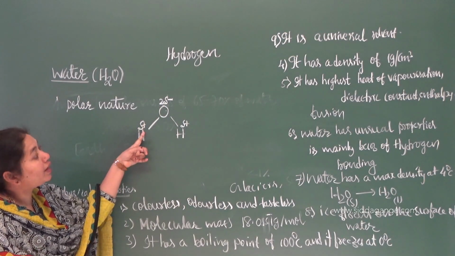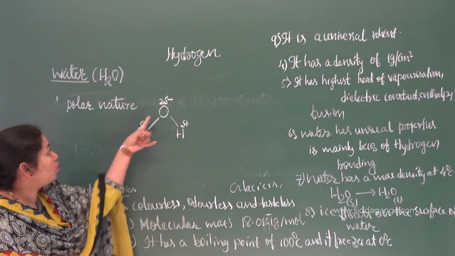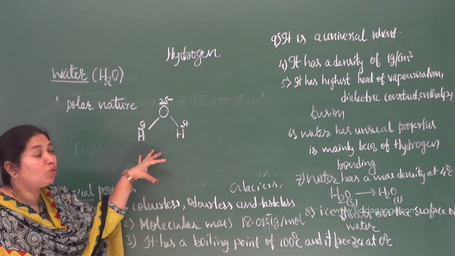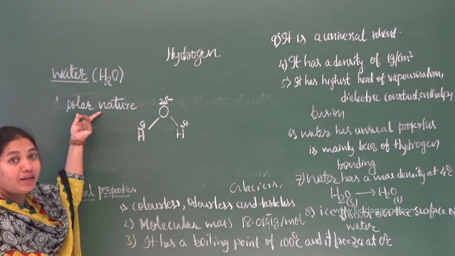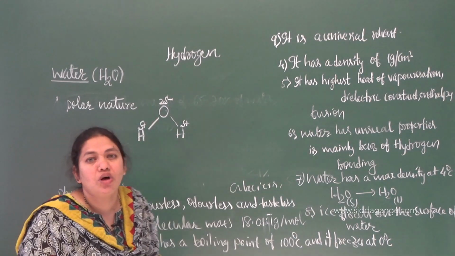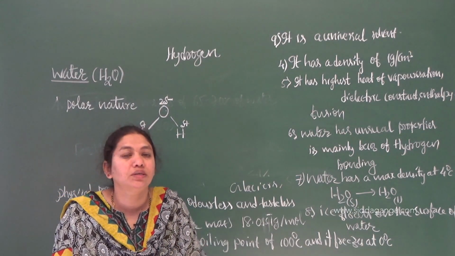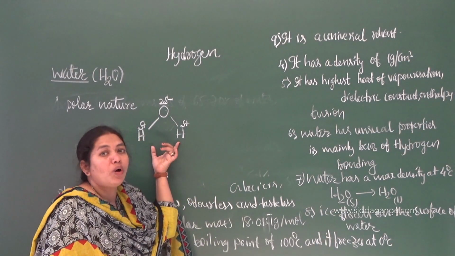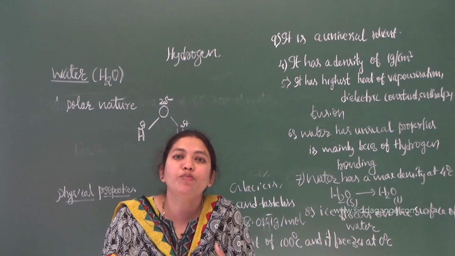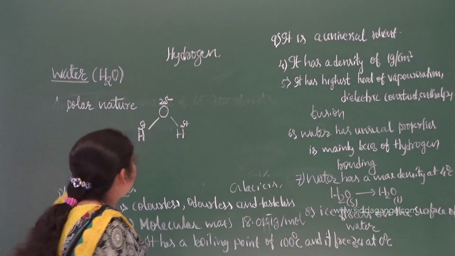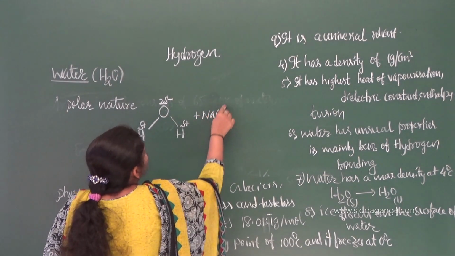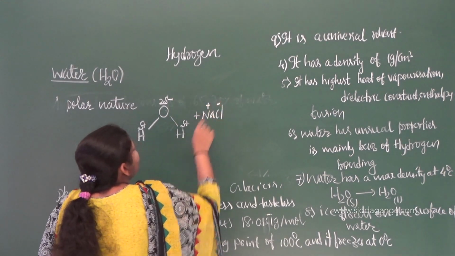What do you call this? This is called a dipole, or it is called polar, the presence of charge in the molecule. The presence of both charges in a molecule counts for the polar nature. Because of this, almost all the ionic substances are soluble in water, because ionic substances are also polar in nature. They also possess opposite charges. You can take the example of NaCl. It has Na plus and Cl minus.